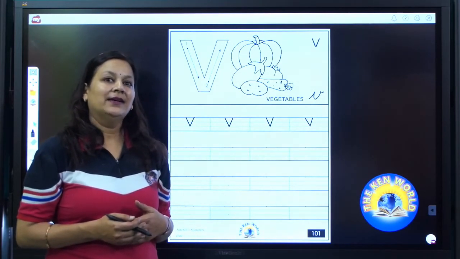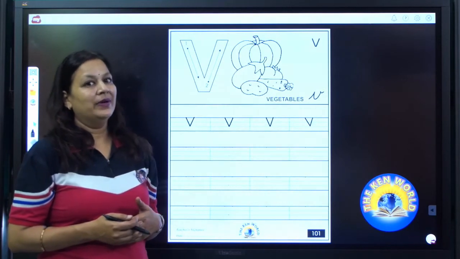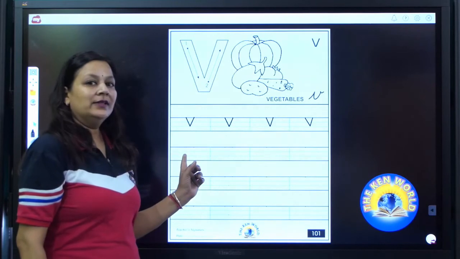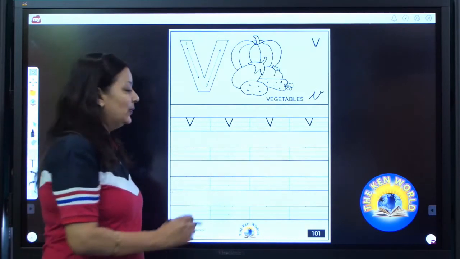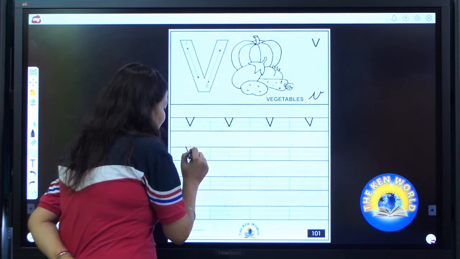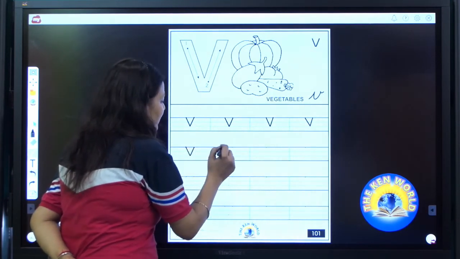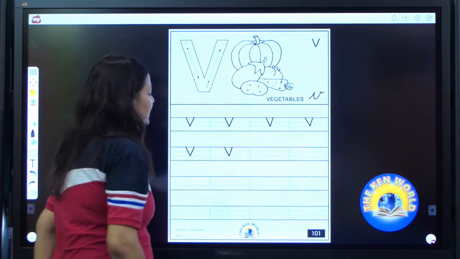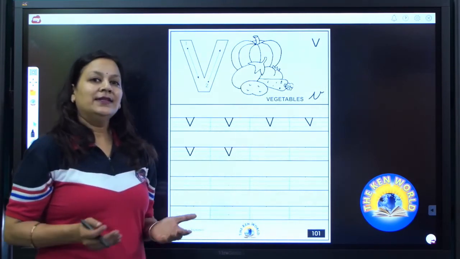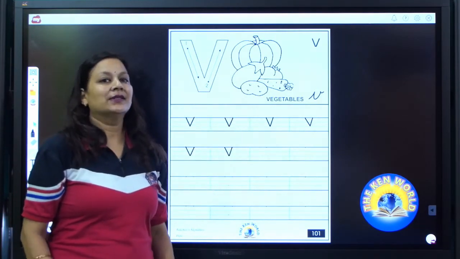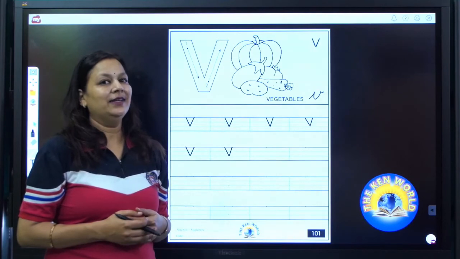Done? Great job. Now I have completed my first row. I will switch over to the second row. Draw a slanting line till baseline. One more slanting line till baseline. V. V says V. V as in vegetables. Now it's your turn to write V.